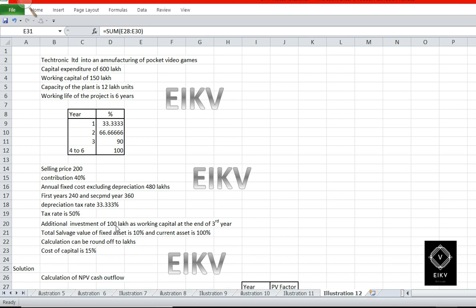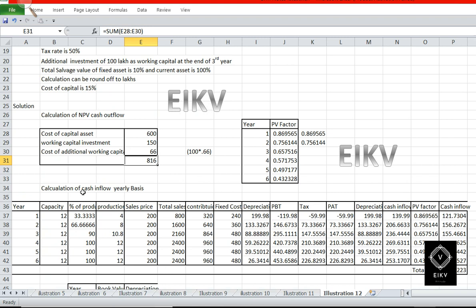Additional investment is required at the end of the third year of rupees 100 lakhs and the total salvage value of fixed asset will be 10 percentage and the current asset which is working capital is 100 percentage and calculation can be rounded off to lakhs. Cost of capital is 15 percentage. So guys, in this question they have asked the feasibility study, or whether to accept this project or not.